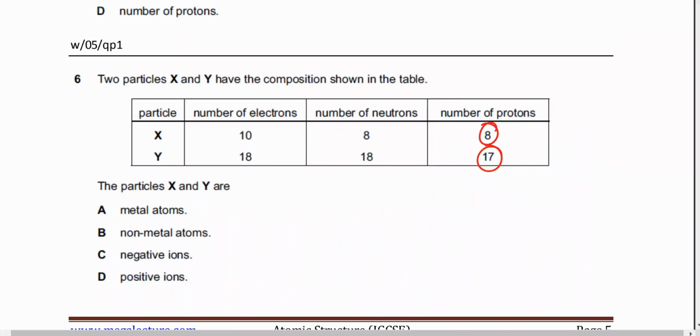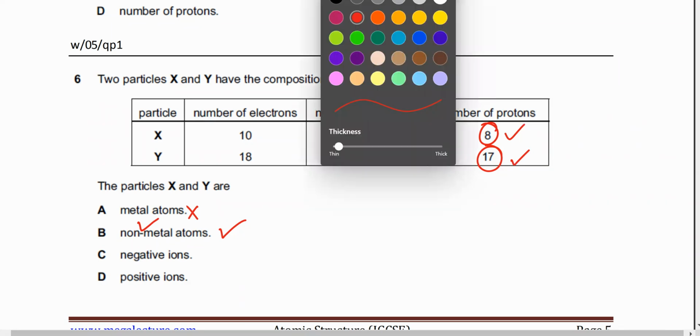So the first one is definitely not correct. And the second one is definitely correct. They're both non-metal atoms. But is that correct? Is that statement fully correct or not? I mean, they are non-metals, right? This is clear. Ashita, is this clear? Salima, is this clear? That they are non-metals, right? Yes. But what's not clear is, are they atoms? I mean, are they neutral atoms? Are they atoms or are they ions? Can you even tell me? Do they have an overall charge or not?